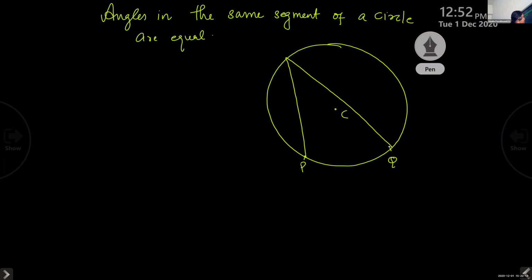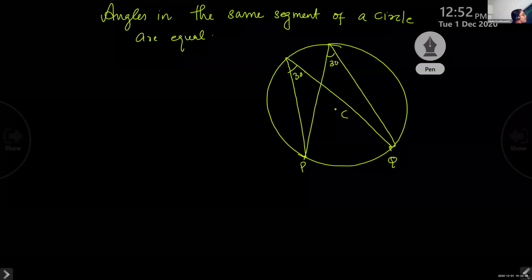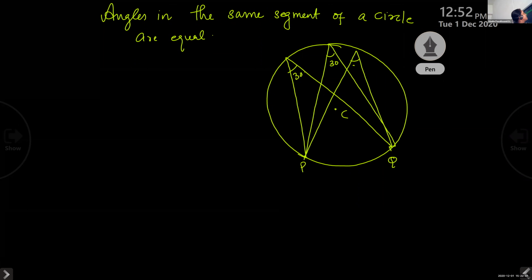This is one segment, this another segment. And if it is 30 degree, this PQ makes an angle here also. That is also 30 degree. Wherever in that segment we make an angle, arc PQ, it is 30 degree itself.